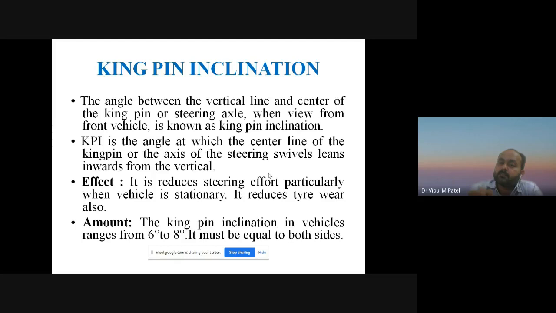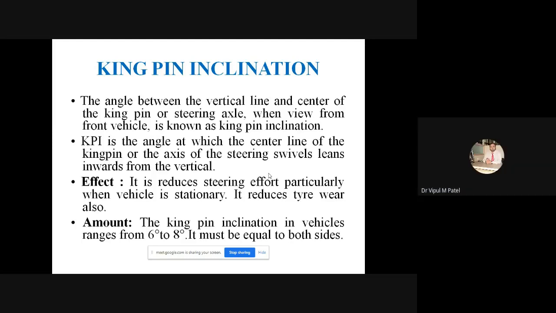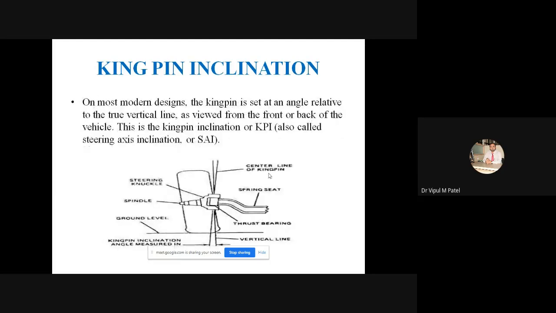Amount, the kingpin inclination in the vehicles ranges from 6 degree to 8 degree. It must be equal to both the sides. એટલું હોવું જોઈએ 6 થી 8 ડિગ્રી, પણ શું હોવું જોઈએ? બંને સાઈડ સેમ હોવું જોઈએ. So you can see the figure.